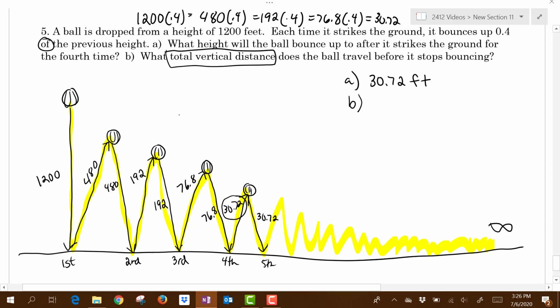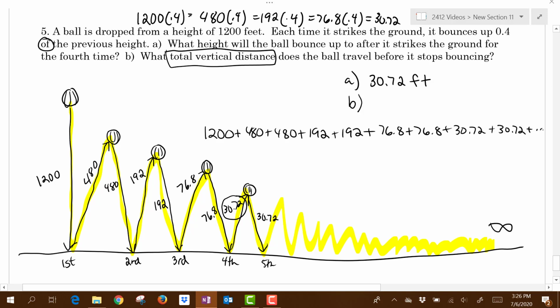Now let's look at the distances that we need to add together. 1200 plus 4800 plus another 4800 plus 192 plus another 192, and so on, and then on to infinity. Now the problem that we have is this is not a geometric sequence.